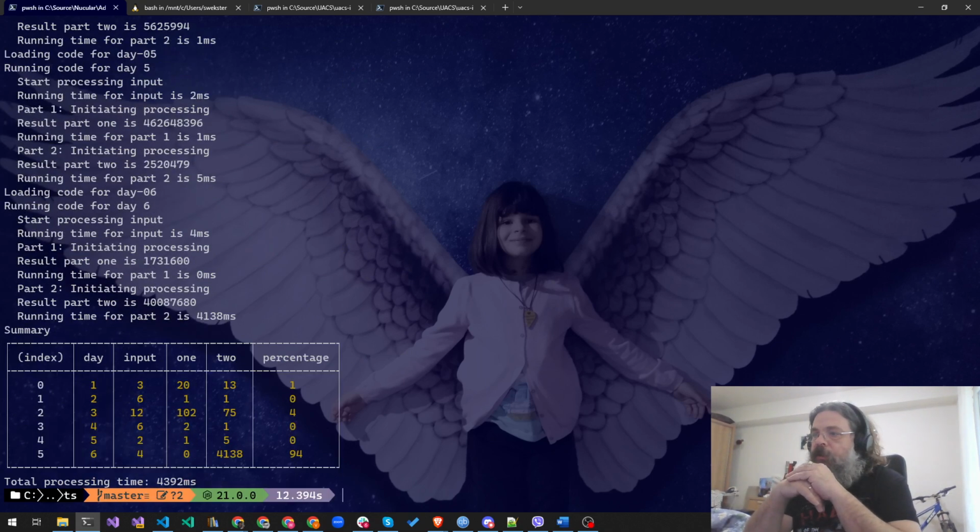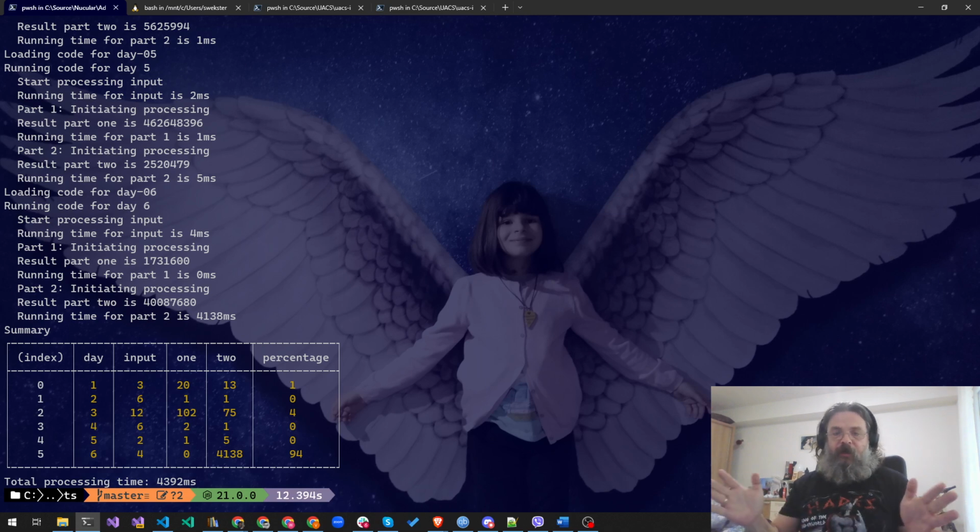But right now this one is kind of spoiling it, because there will be tasks that I won't be able to optimize too well. And I have a feeling that this is very much optimizable. But, and you can see that right now 94% of the total time is spent on the second part of task number 6. Not ideal, but not bad. I do have a feeling that there is an analytical solution to this, or maybe even a binary search solution to this, because it seems that we are looking at an interval, so to say.